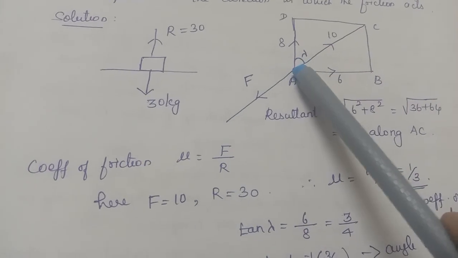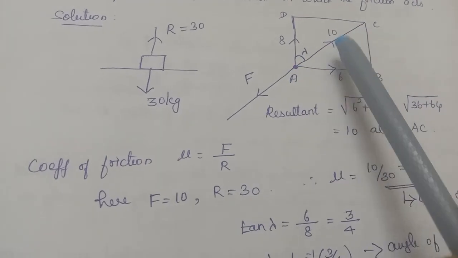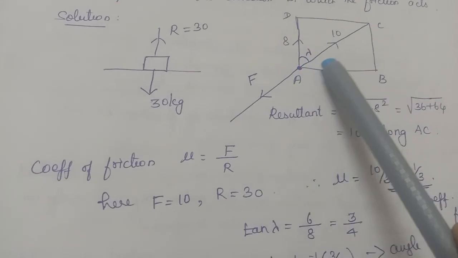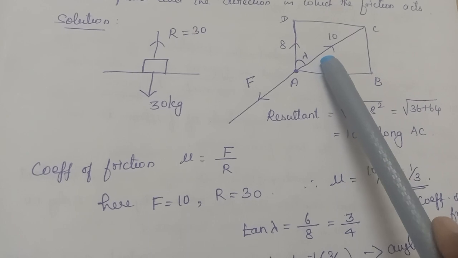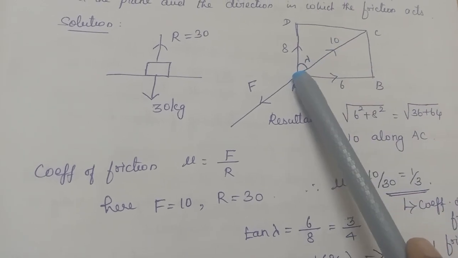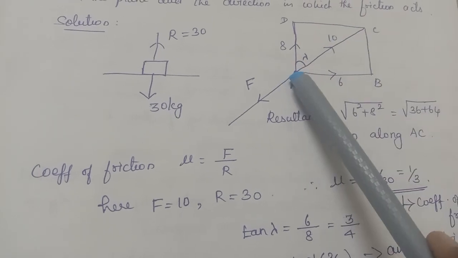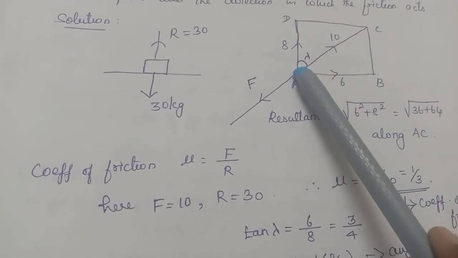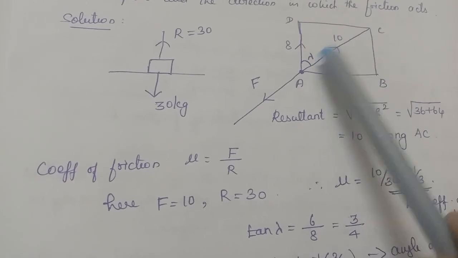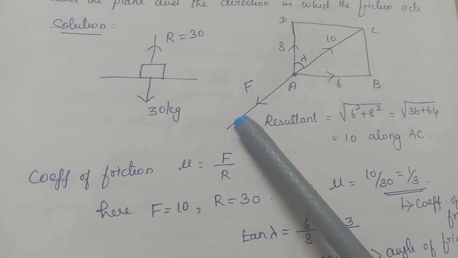So at this point of the body, I am applying a total force of 10 units along AC. But even after applying this force, the body is not moving. That means the friction is there. Where will you represent the friction? It will be opposite to the resultant. So the resultant will be along this direction. That means, if the force is enough, the body would have to move along this direction, but it is not moving. That means friction is pulling it this way. Okay, so this is my friction.